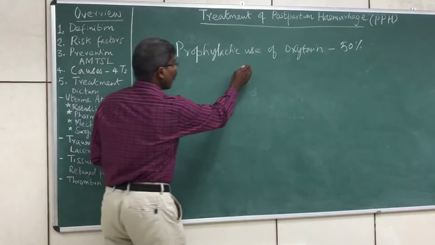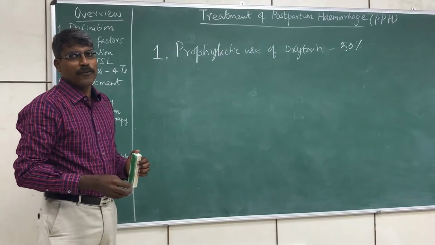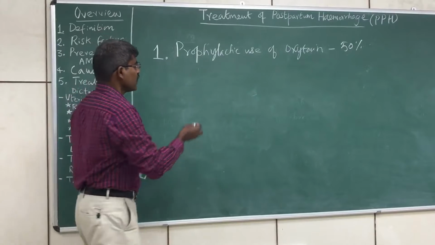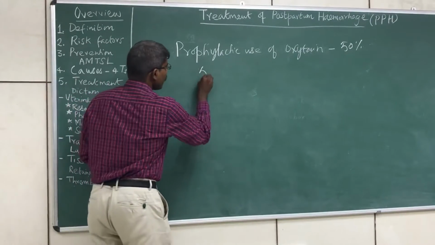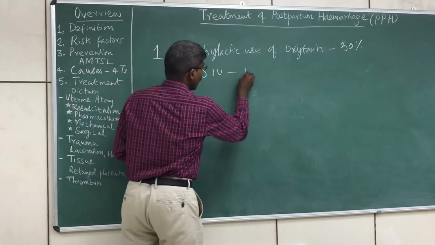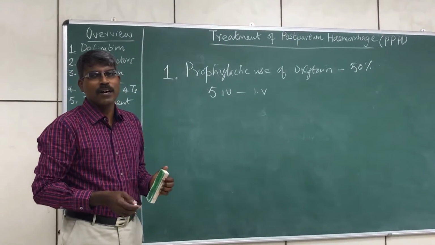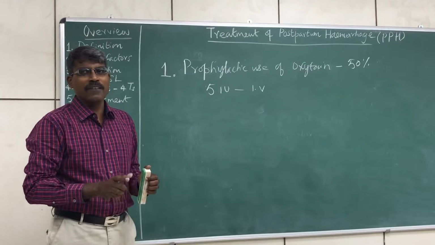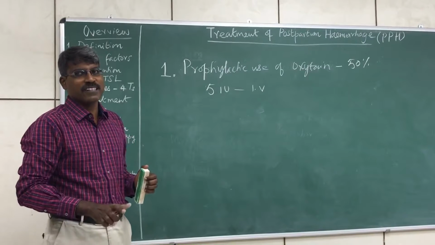Now how much oxytocin? Oxytocin is the drug of choice as far as prophylactic management of postpartum hemorrhage goes. Oxytocin is usually given as an intravenous infusion, 5 international units to be given as IV infusion. One important practical point which each of us should remember is that oxytocin should never be given as a rapid IV bolus, or as an undiluted solution injected rapidly.